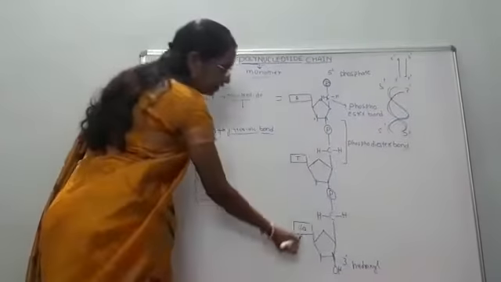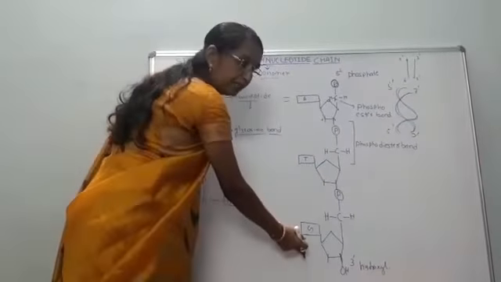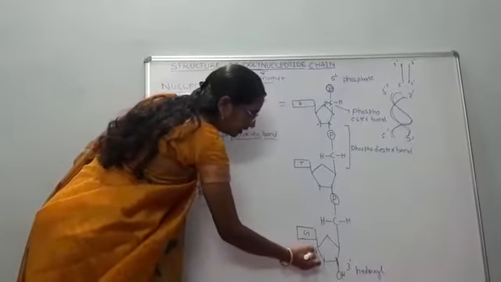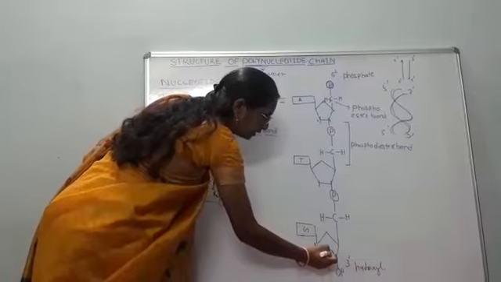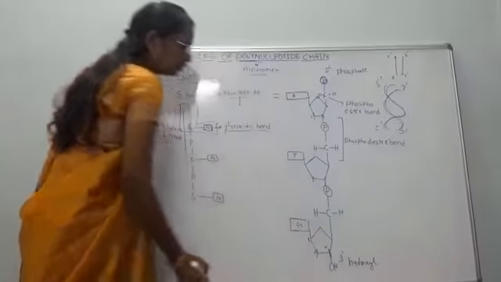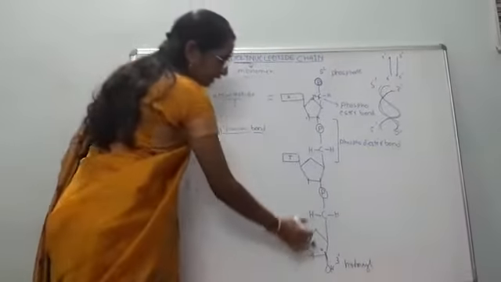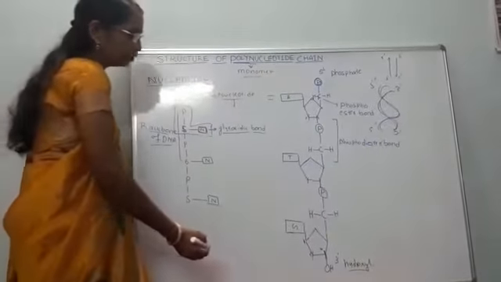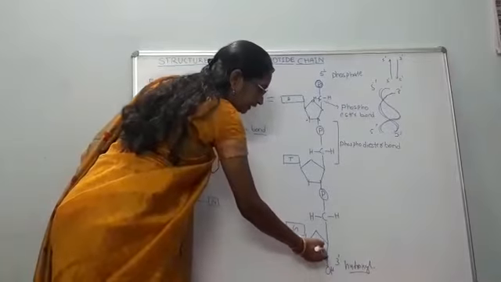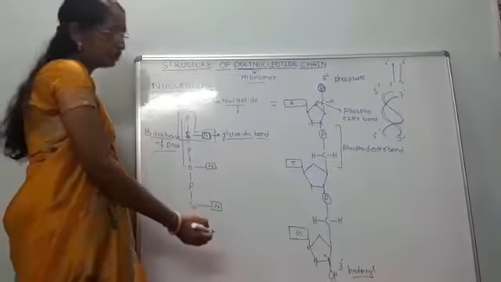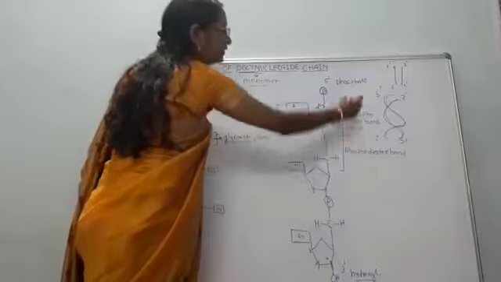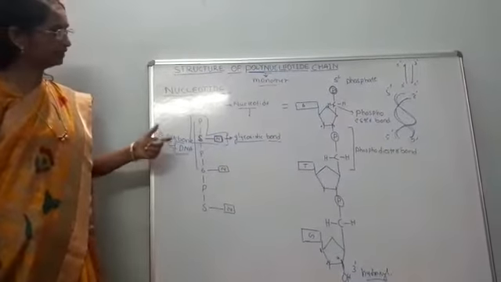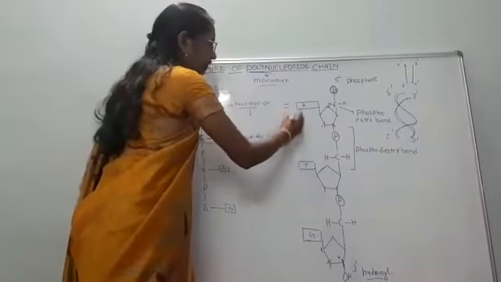And the other end of the polymer, at the third carbon position, there is a hydroxy group, OH group. So this hydroxy group is attached at the third carbon position, hence it is known as the 3' end.